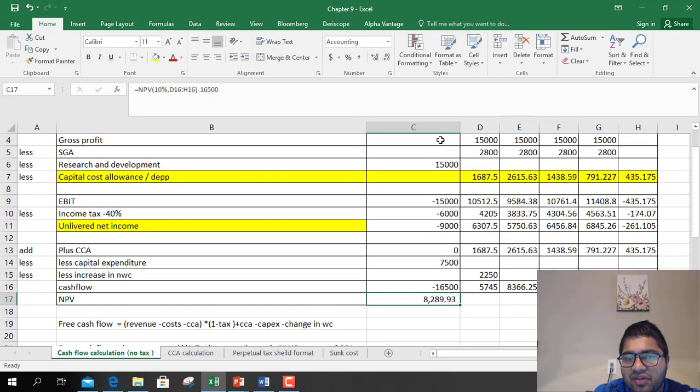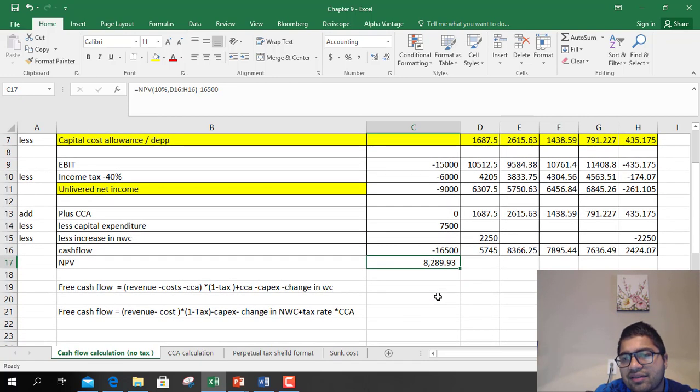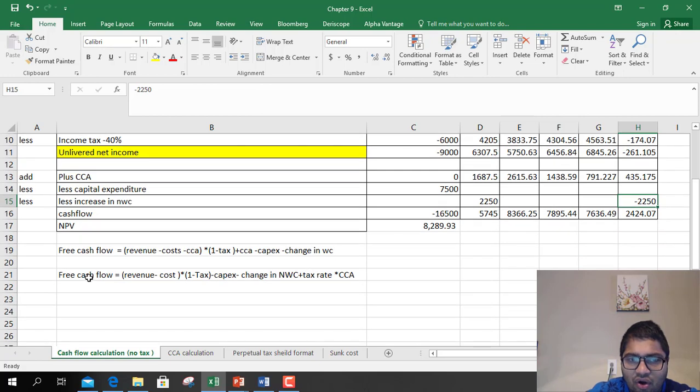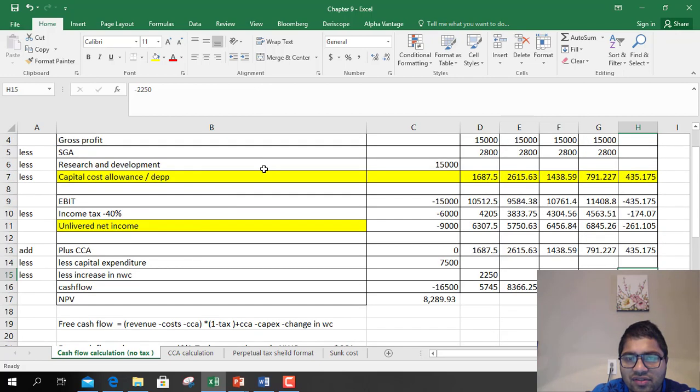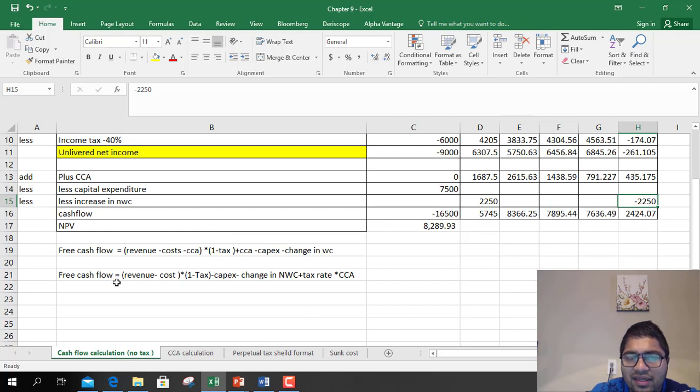We started with revenues, we deducted cost, we deducted CCA, we deducted tax, we added back CCA, we deducted capex, capital expenditure, and we deducted change in working capital. Increase in working capital is positive, decrease in working capital is negative value. Or you can also rewrite this formula because CCA is twice, so you can subtract it. Revenue minus cost, this is the other formula.